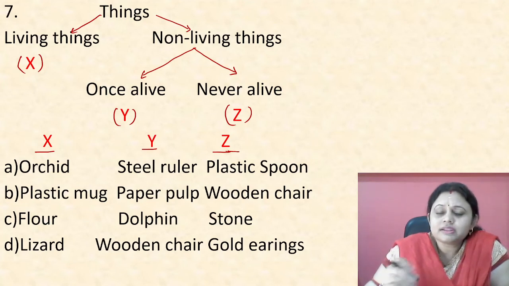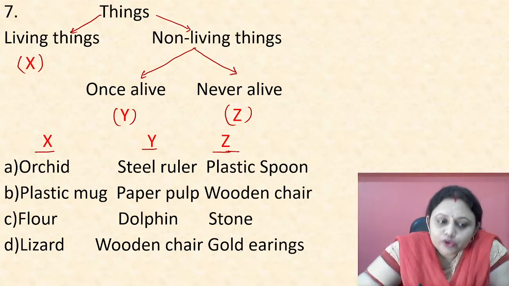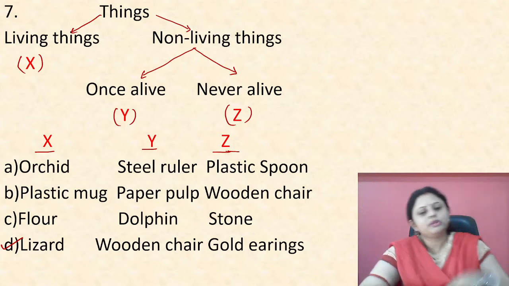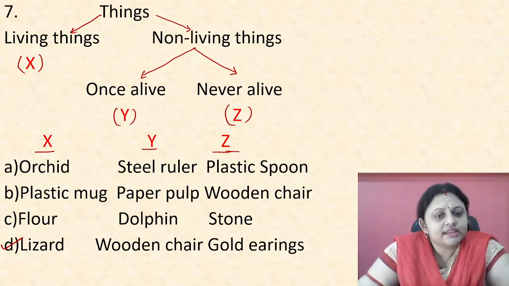And there is something that you should think of your own, that will develop your mind as well. Okay. So according to me, the option is D. How? Lizard. Lizard is the living thing, X, isn't it? Next, Y. Wooden chair. It is a non-living thing but once alive. I told it just now.